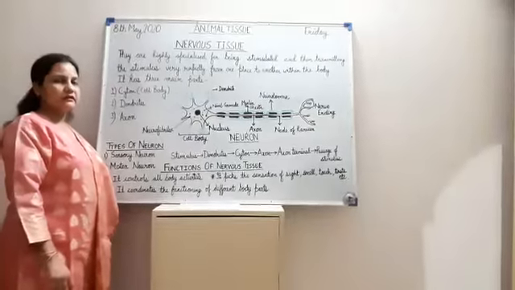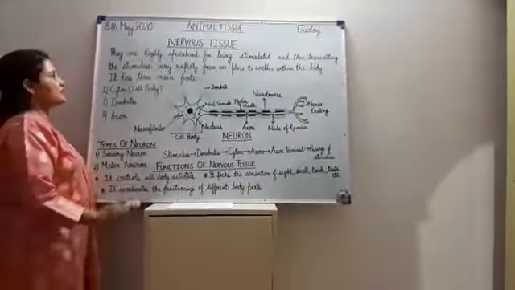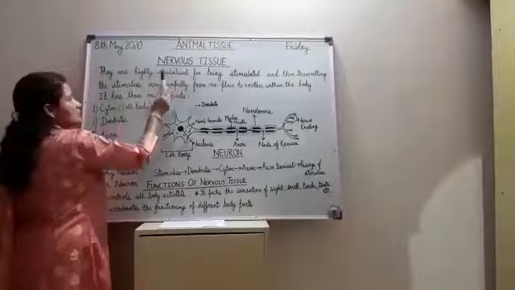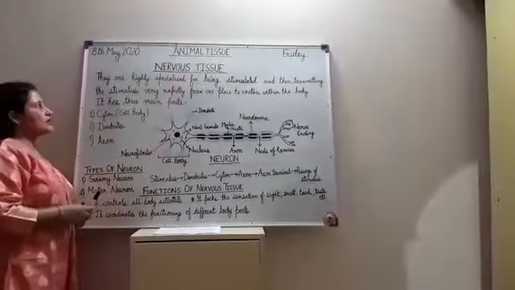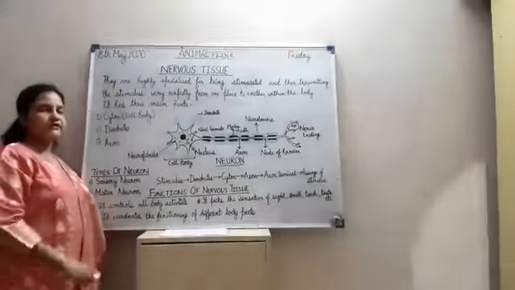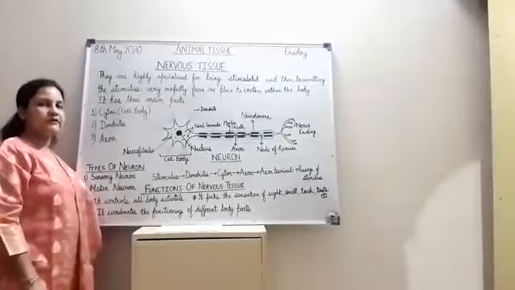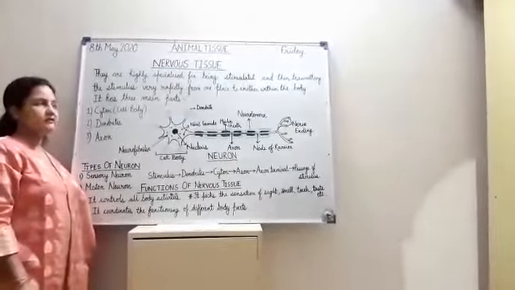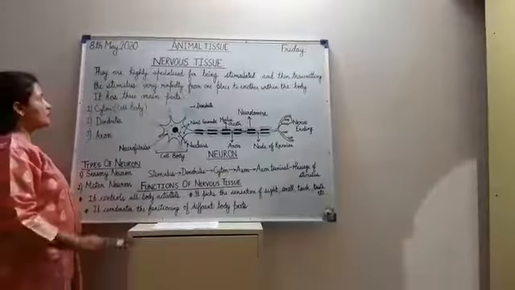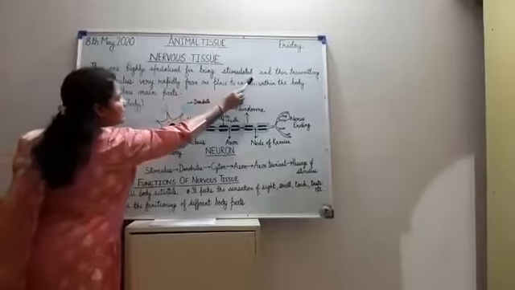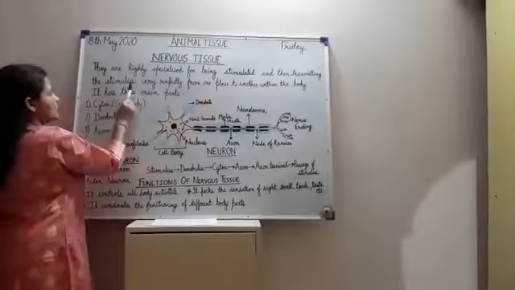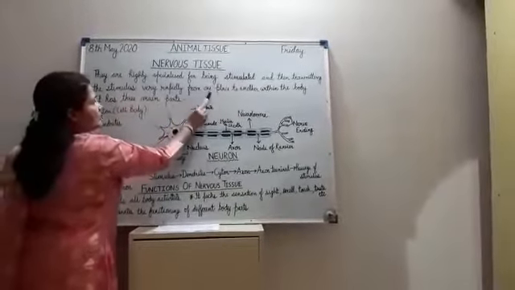Good morning, dear students. Today we will start the next topic, animal tissues, and first we will discuss the nervous tissue. Nervous tissue is the most important tissue as it performs the function of control and coordination in the body.